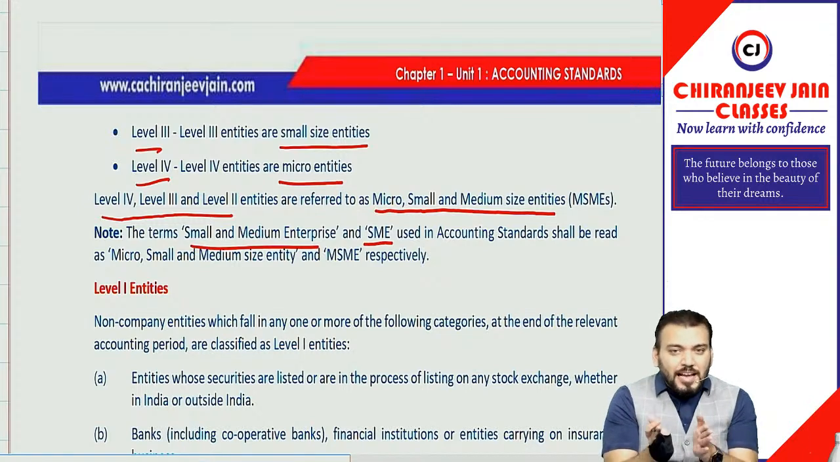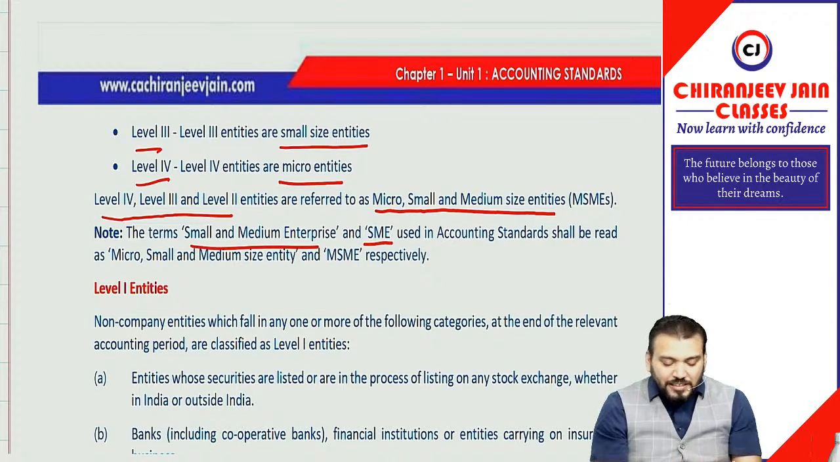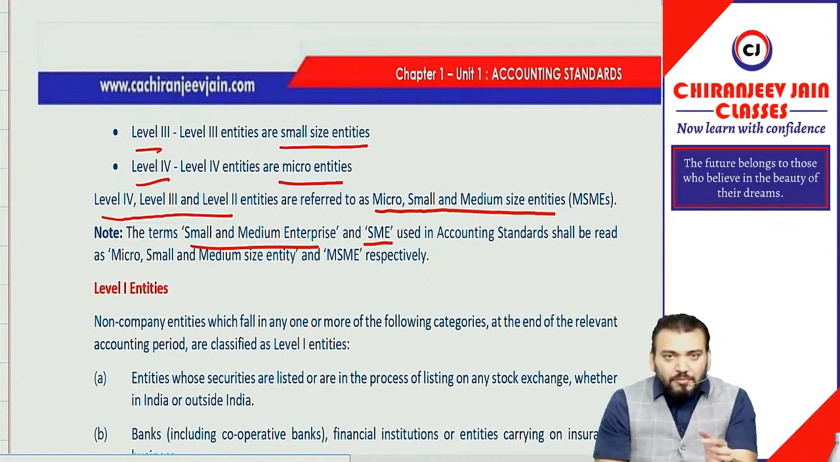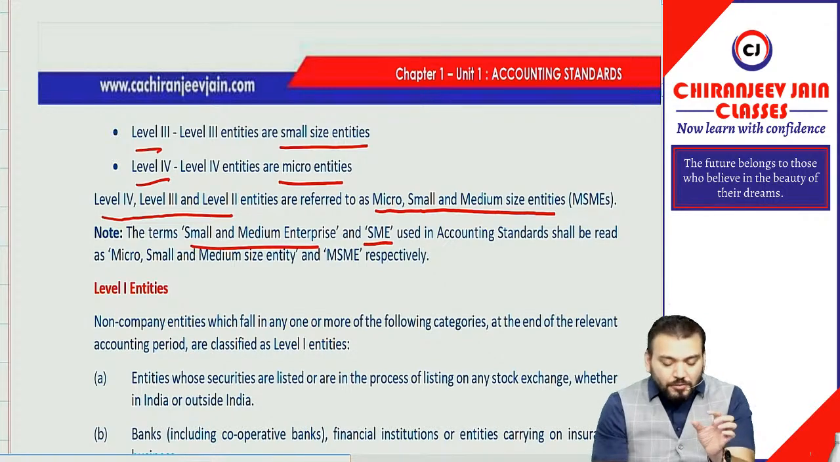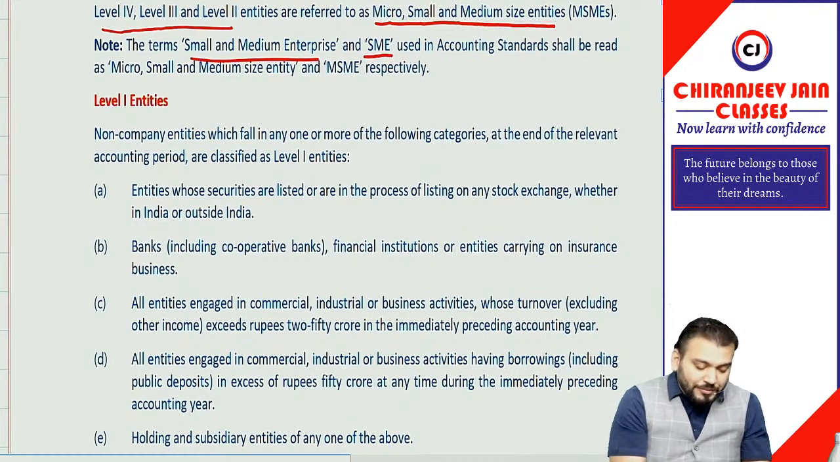Now wherever SME is mentioned in the accounting standard, it will be replaced by micro, small and medium size entities. Correct? So wherever you find SME, it will be replaced by MSME. Correct? Yes, sir. Now coming to the definition of level 1.